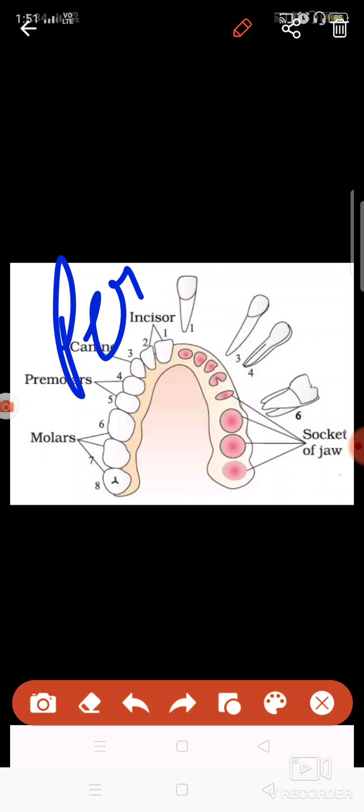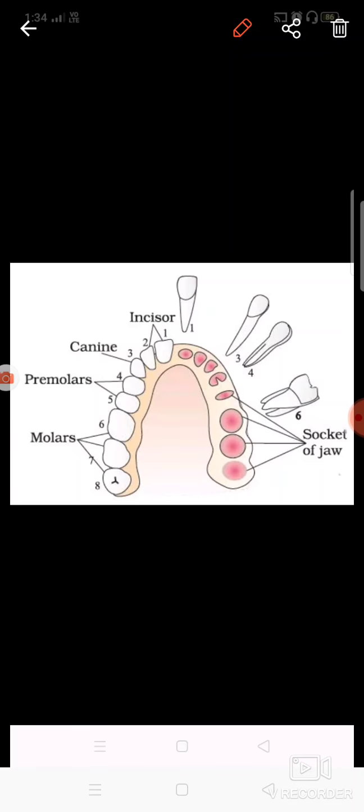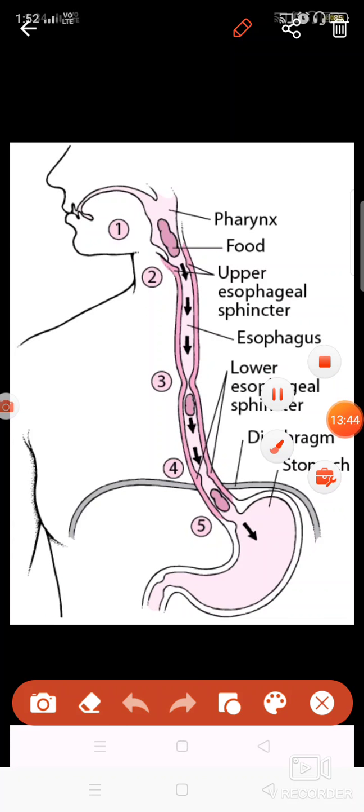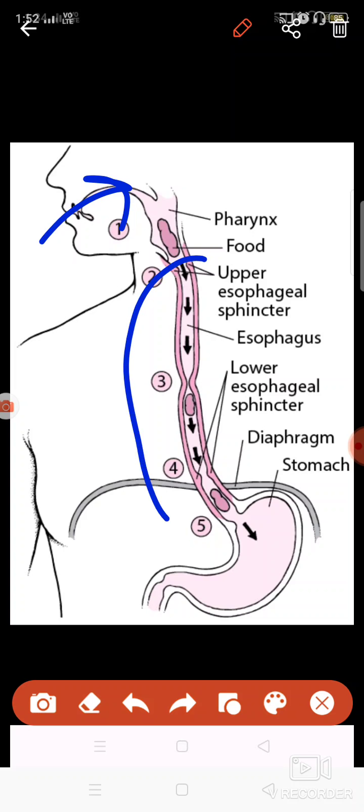Then when you have all the sets of teeth, these will be 32. Okay, now let's see what is going to happen when you take the food inside. This is the food which is going in your mouth. Then from the neck region it goes to the food pipe, esophagus.